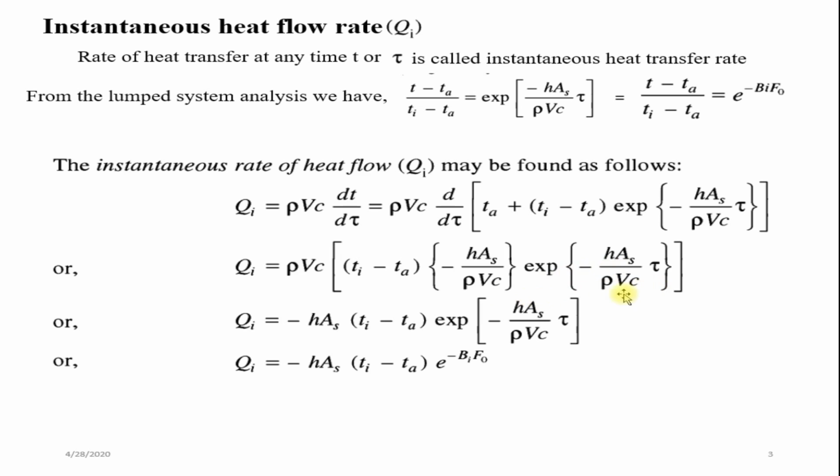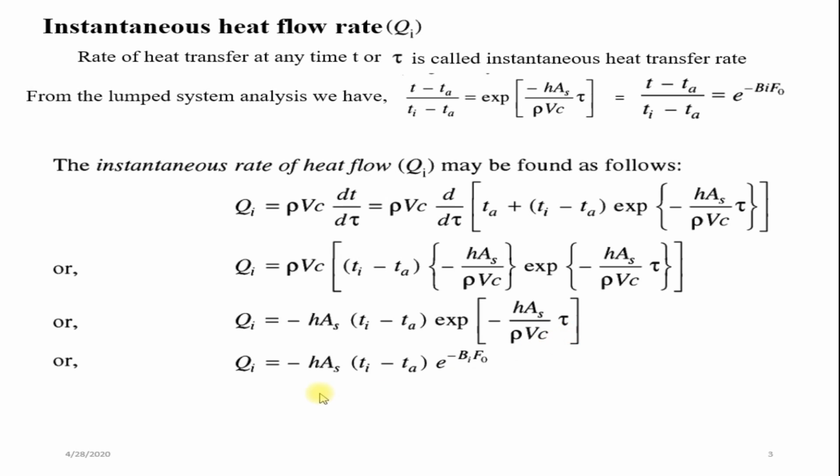Now if you simplify this step, you will get h into area into (Ti minus Ta) into exponential of minus h area divided by rho into V into C into tau.